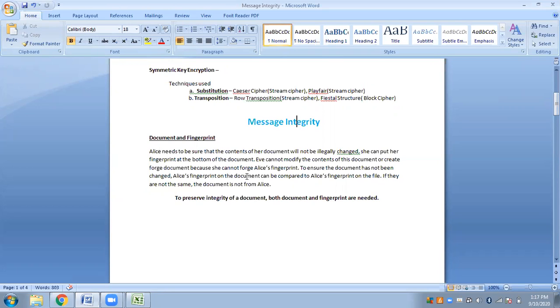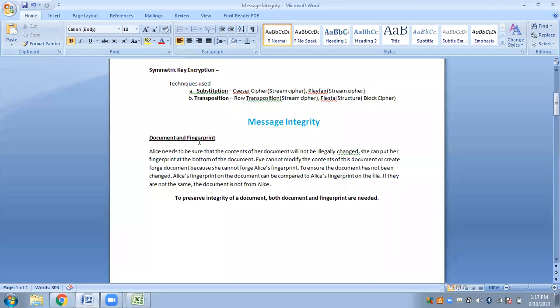Before starting with the actual hashing technique, what it is all about and how it works, let us first understand some basic terminologies that we use in our daily lives: a document and a fingerprint on the document.